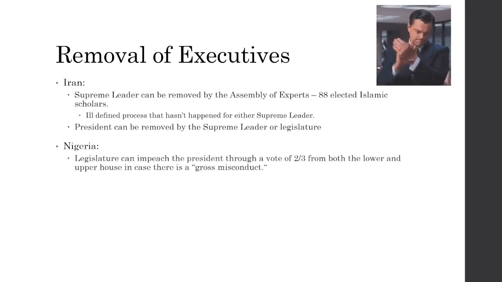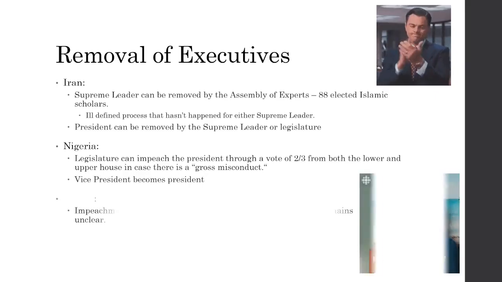Now, in Nigeria, the legislator can impeach the president through a vote of 2/3 of the representatives from both the lower and upper house of Congress. Both houses have to vote 2/3 in support of impeachment. And this is in case of gross misconduct. The vice president will then become the president.